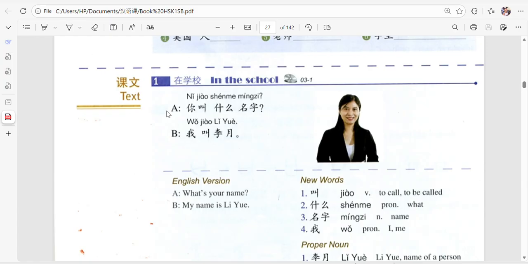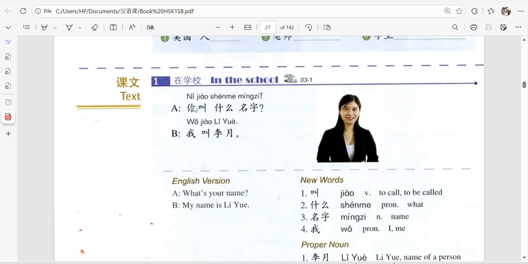You can read. If you want to be A, you just move on and read this sentence, this question, because it has a question mark.